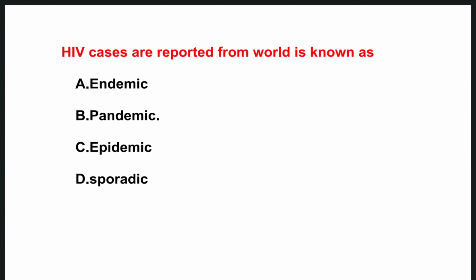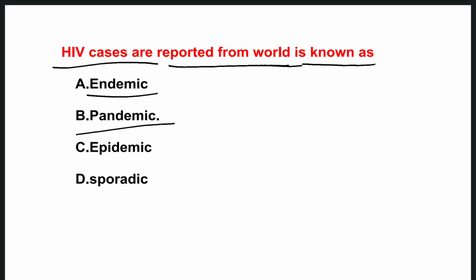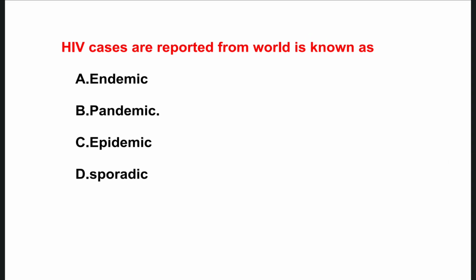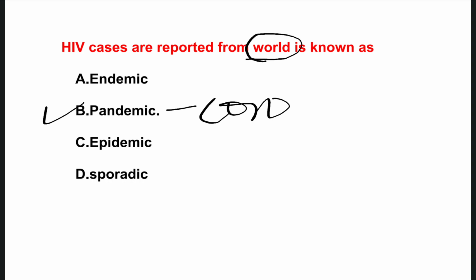Next one is: HIV cases reported from all over the world are known as. So what is it called? Options are endemic, pandemic, epidemic, sporadic. The right one is pandemic. Pandemic is nothing but when there is an infection worldwide. For example, corona also comes under pandemic. Why? Because it is present all over the world.